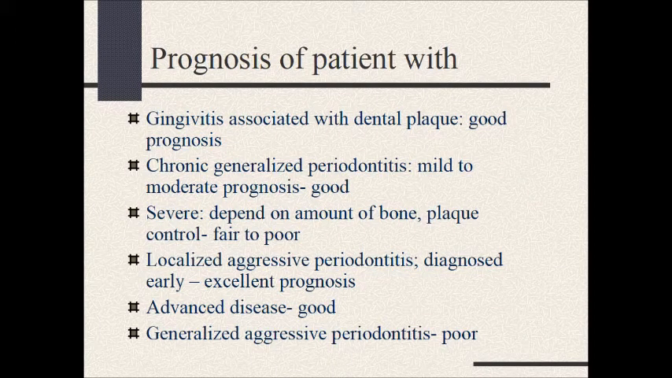Prognosis of patient associated with gingivitis. I have written point wise all the prognosis of the diseases that are there in perio, very precisely, very compact, not going much into the detail. Gingivitis associated with dental plaque, overall good prognosis. Chronic generalized periodontitis, mild to moderate disease, prognosis is good. If the disease is severe, then depending upon the amount of bone and plaque control, fair to poor prognosis.